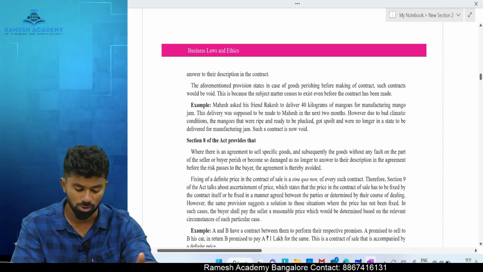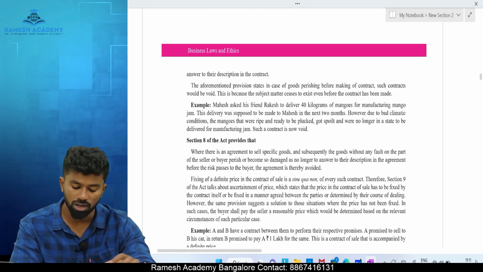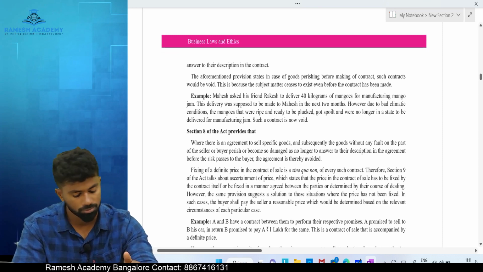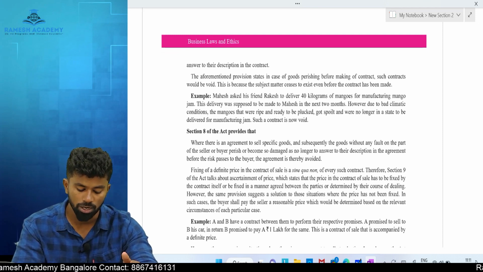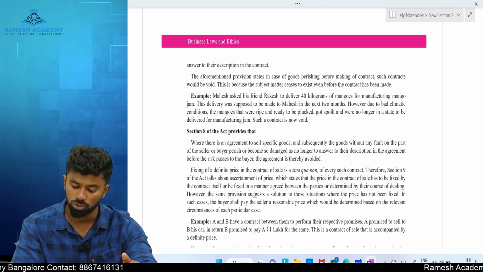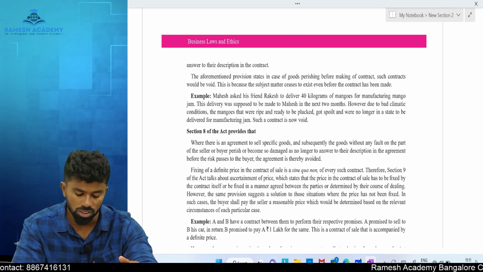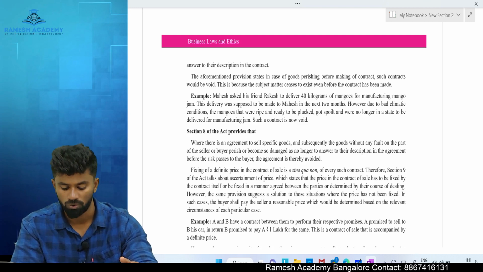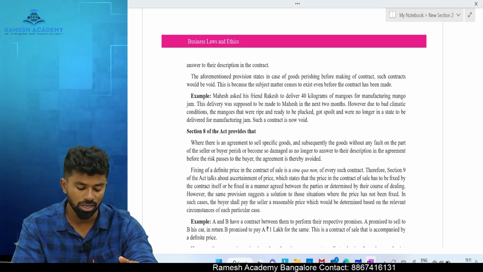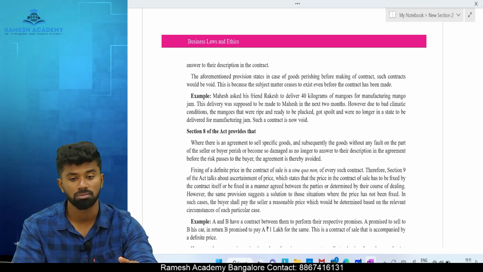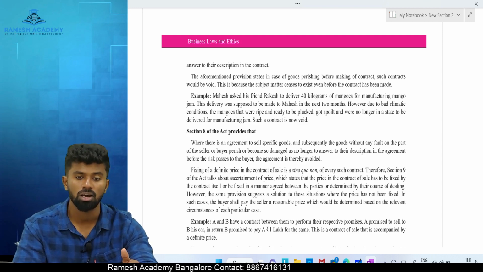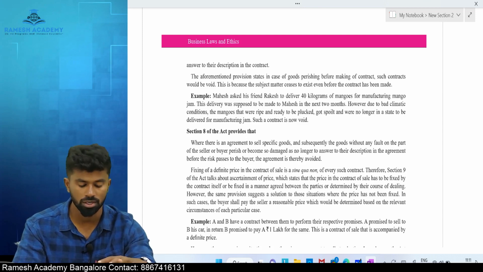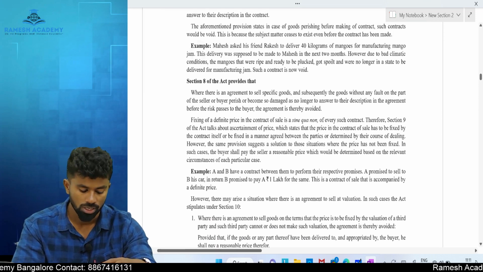Seller is responsible. Okay. Mahesh asked his friend Rakesh to deliver 40 kilograms of mangoes for manufacturing mango jam. This delivery was to be made to Mahesh in the next 2 months. However, due to bad climatic conditions, the mangoes that were ripe and ready to be plucked got spoiled, and were no longer in a state to be delivered for manufacturing jam. So, is the agreement valid? No, the agreement is void, as the goods are destroyed or perished before the contract is made. Okay, yes.